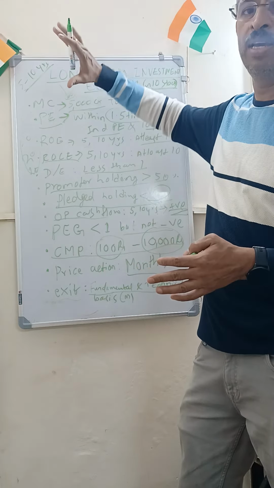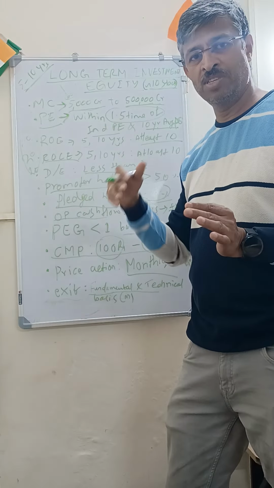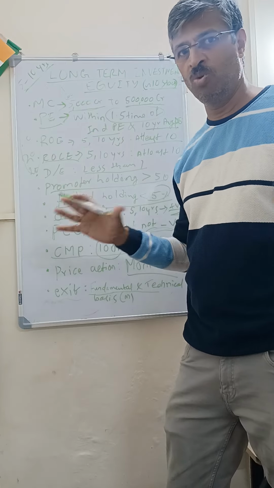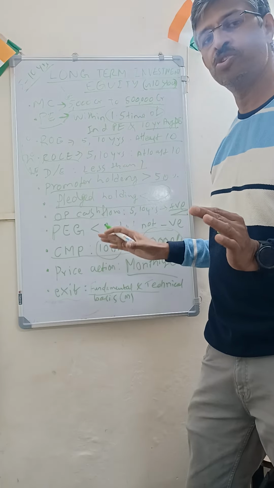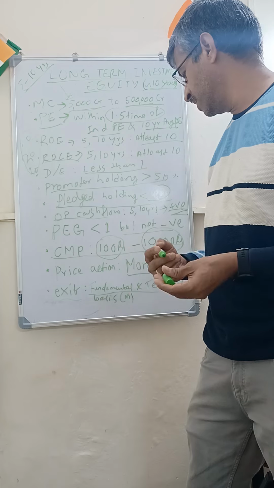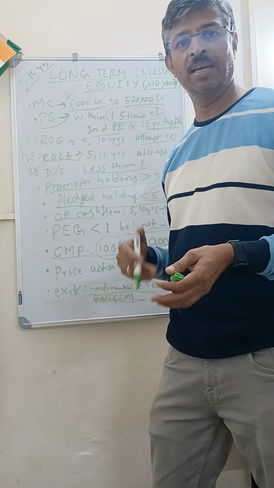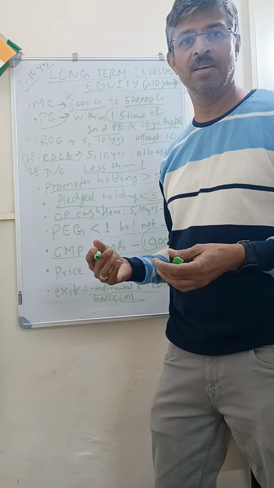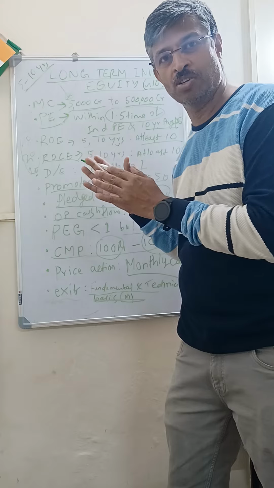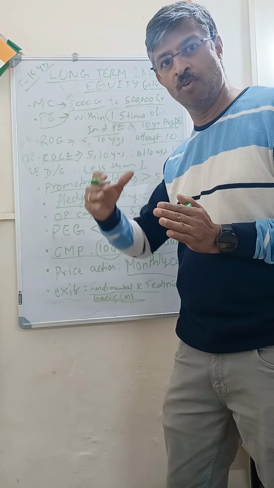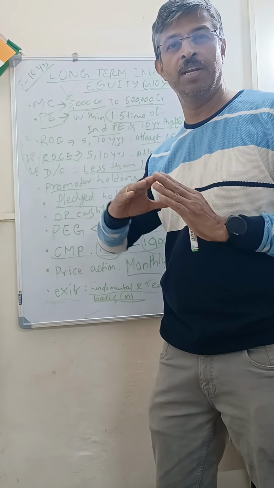Otherwise, you should keep holding as long as possible, and you should not worry about any dip, be it 5%, 10%, up to 20-25%. There is no need to panic. It is quite common that even fundamentally good stocks go down, but they pick up and rise again. And while exiting, I will also look at the technical chart, which is again on a monthly basis. If you learn this art of picking fundamentally good stocks and holding them for the long term, the magic of compounding works wonders, and you are going to generate good wealth.